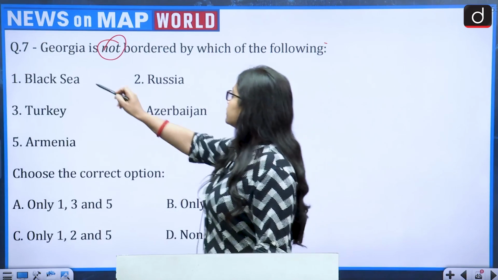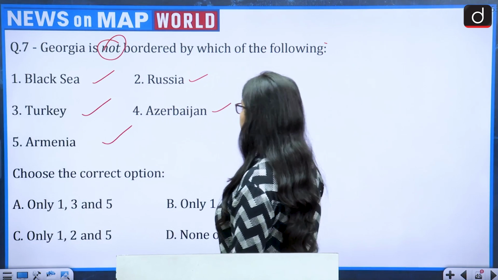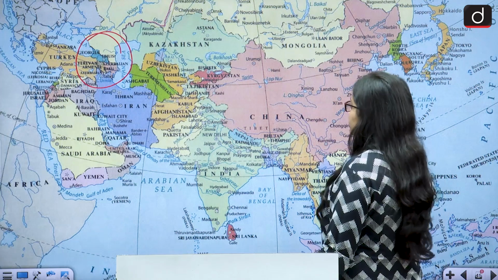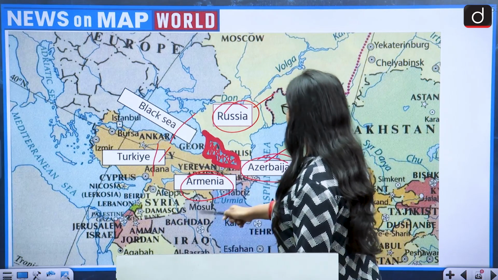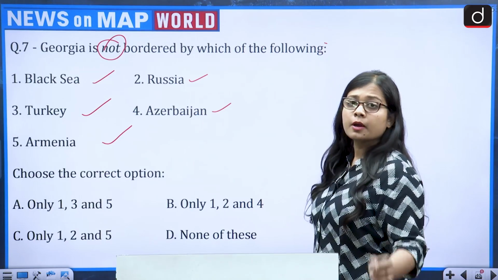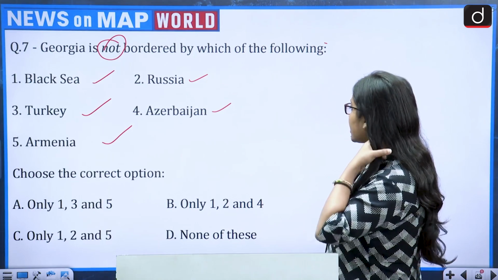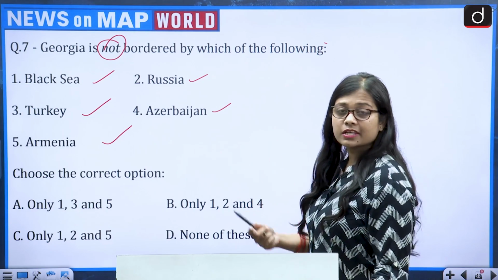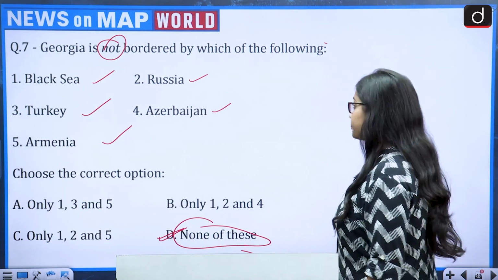So Black Sea, yes. Russia, yes. Azerbaijan, yes. Turkey, yes. Armenia, yes. Georgia shares its border with all of them, but the question is asking which it is not sharing a border with. The options given are only 1, 3 and 5, only 1, 2 and 4, only 1, 2 and 5, or none of these. So very clearly the correct answer is option D, none of these.